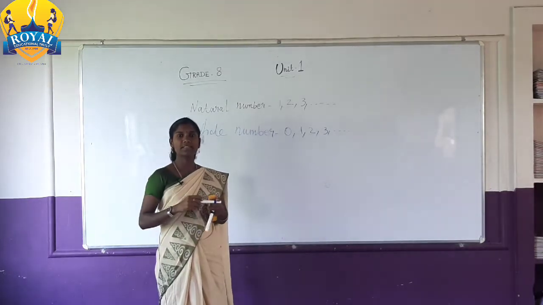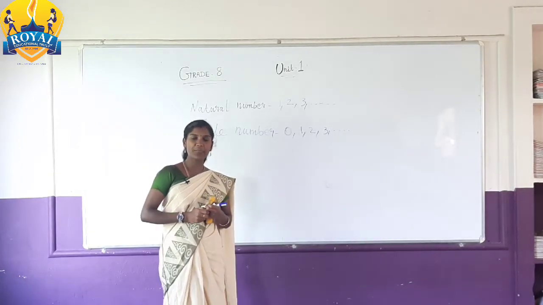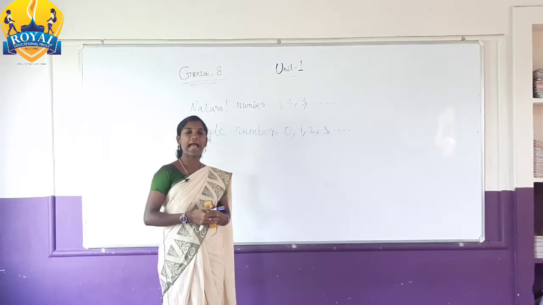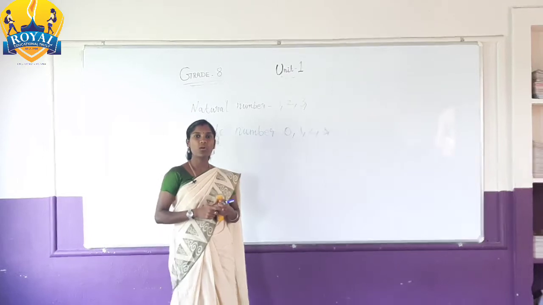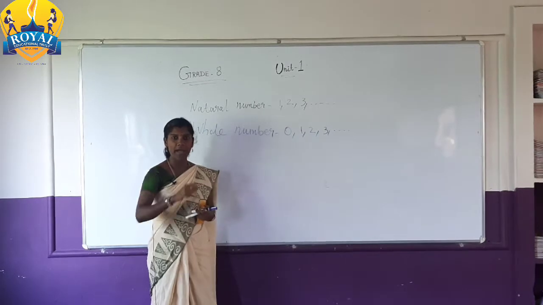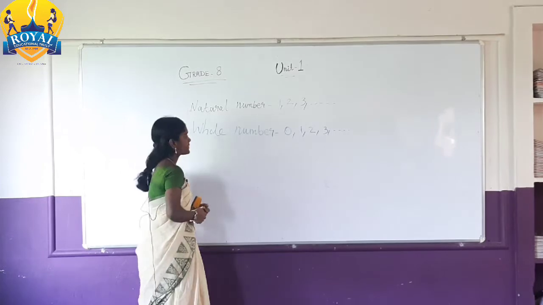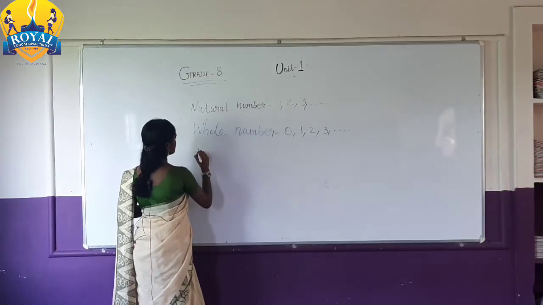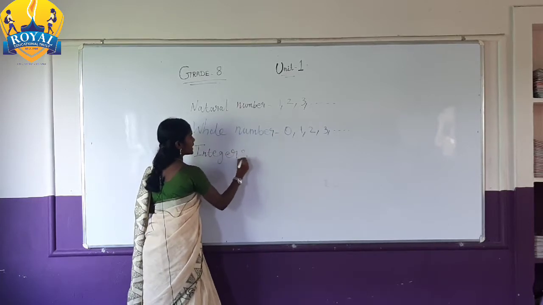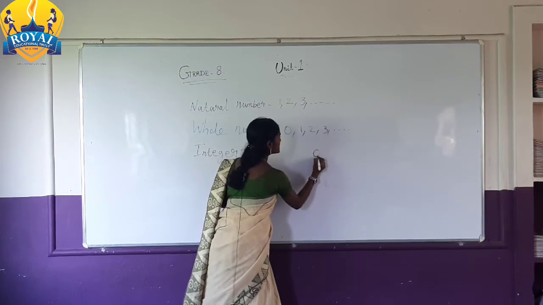The next one: you know the symbols positive and negative. Positive means you put the symbol plus. Negative means you put the symbol minus. These two types of symbols mingle together and form a number. It's called an integer. Integer means 0 is in the middle of the numbers.